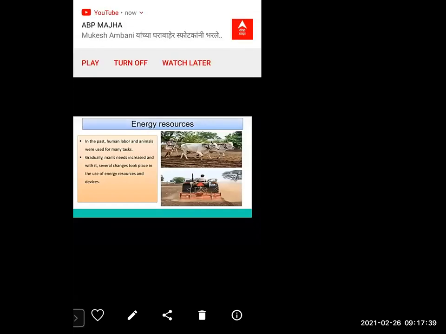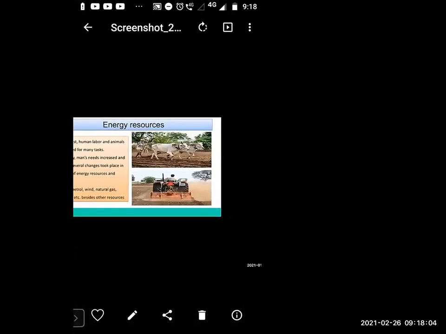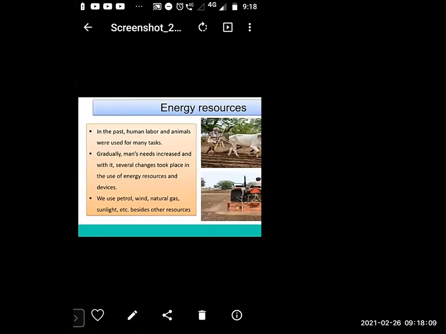He had to walk from one place to another, or he used a bullock cart, horse riding. Nowadays, we are traveling by train, motorcycle, motor car, bicycle, railway, aeroplane. So for this, we use petrol, wind, natural gas, sunlight, etc., besides other resources.